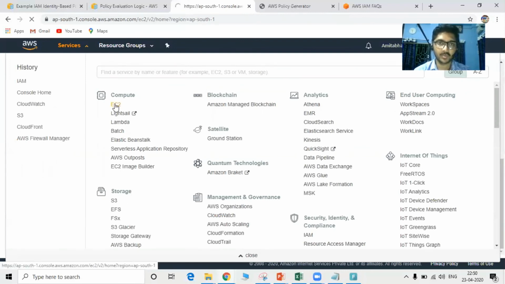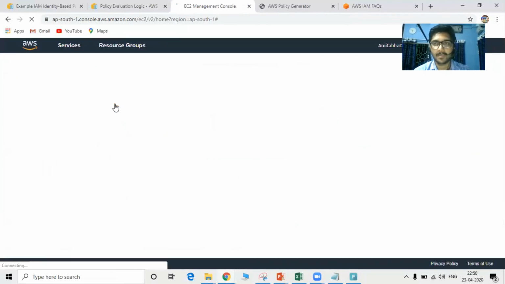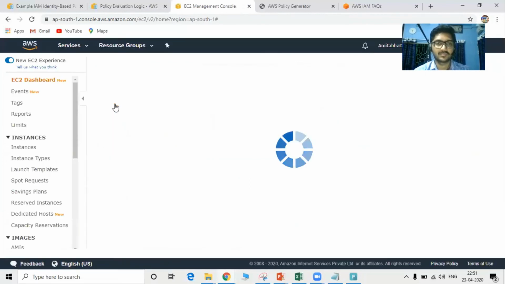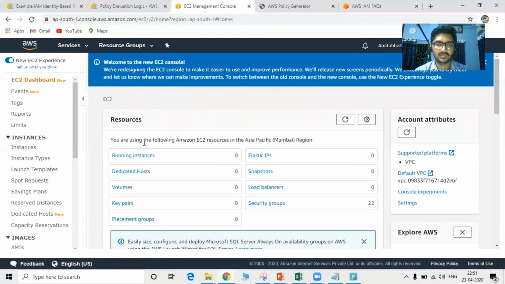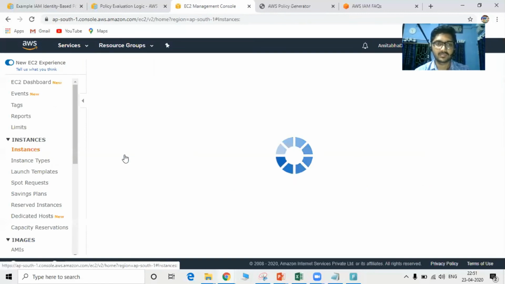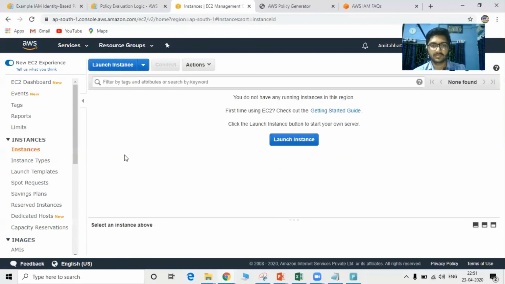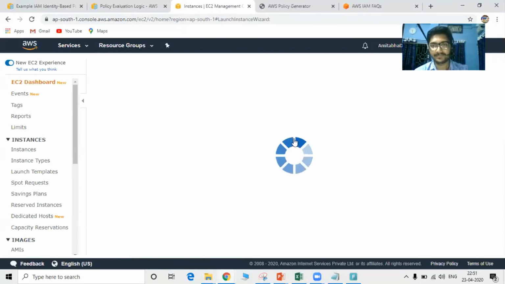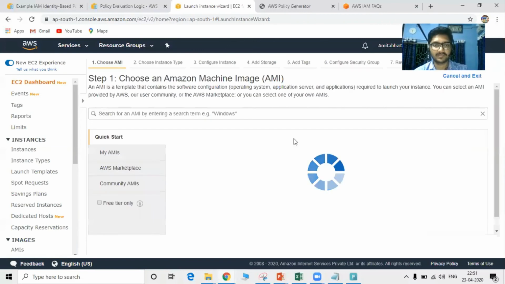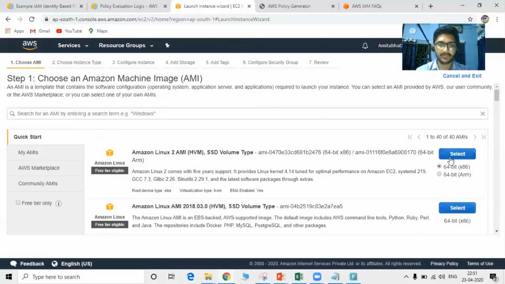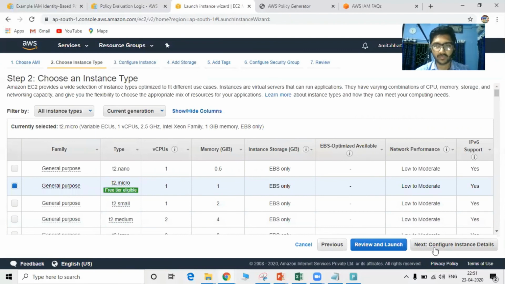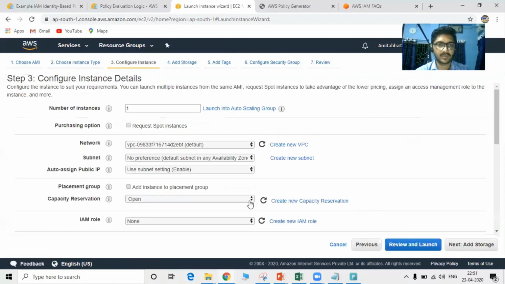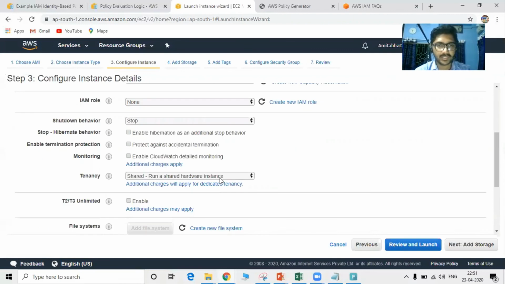Go to the EC2 dashboard. Click on launch instance. Select any AMI. I'm not going to change the size, and let it be one instance.